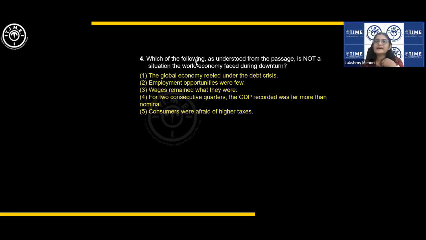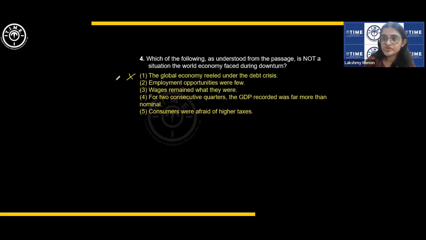Which of the following, as understood from the passage, is not a situation the world economy faced during the downturn? Not a situation the world economy faced. Okay. The global economy reeled under the debt crisis. Correct. That is true. It is mentioned in the passage. If I keep showing you where it is in the passage, we will end up wasting a lot of time.